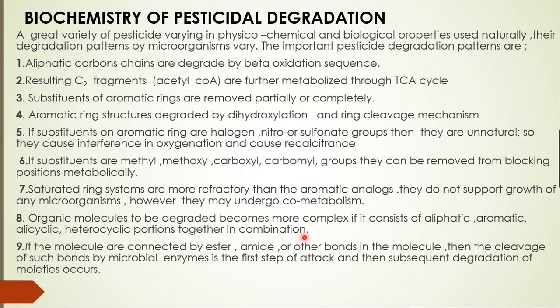And then, coming to some examples of the biochemistry of pesticide degradation, we are going to discuss the aromatic degradation, mainly of the benzene nucleus, forming the catechol compounds, and then we will discuss the degradation of Hinosan, and we will also discuss the metabolism and degradation of DDT, which are among the most used pesticides. So we will see the biochemistry of those pesticide degradations.